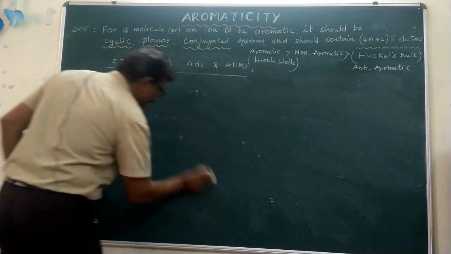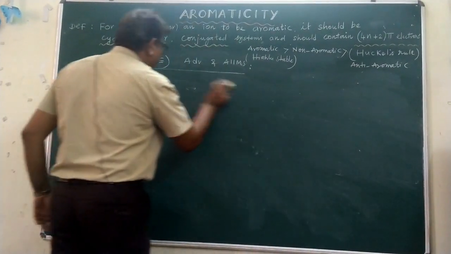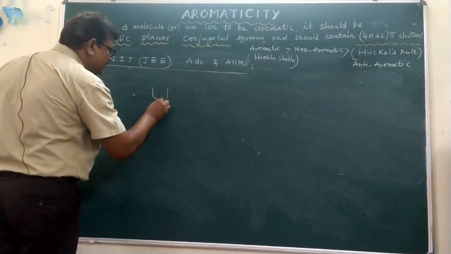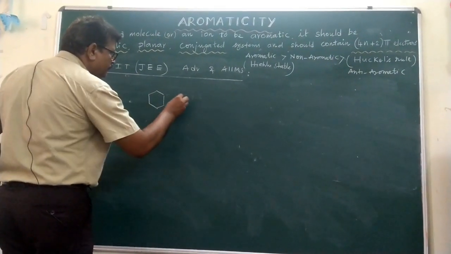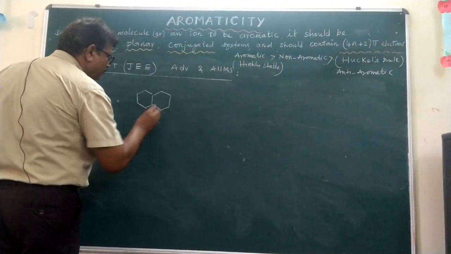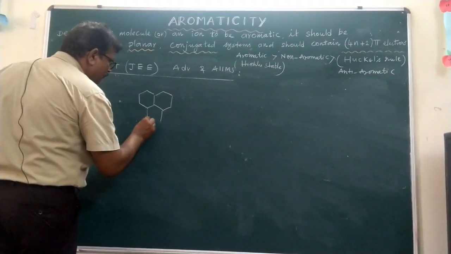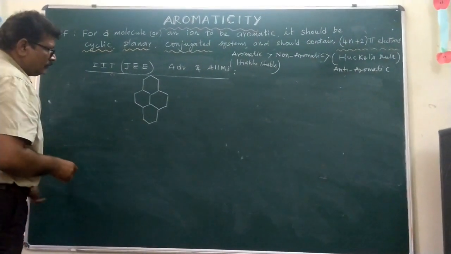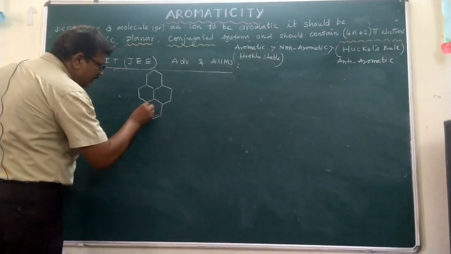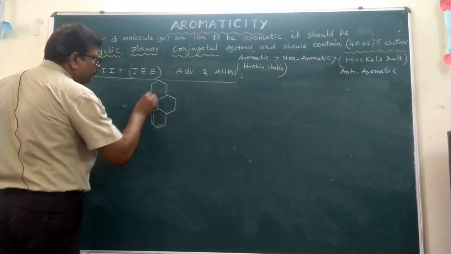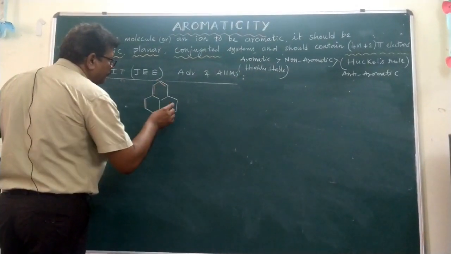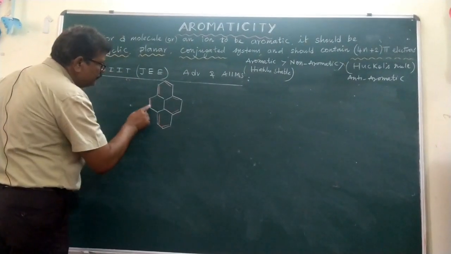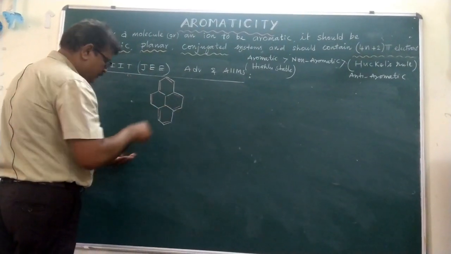Now let us see pyrene. Pyrene is the compound which has a structure like this. Now alternate double bonds can be written. One, two, three, 4, 5, 6, 7.